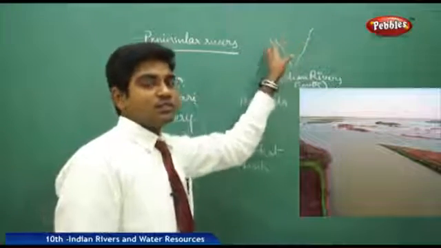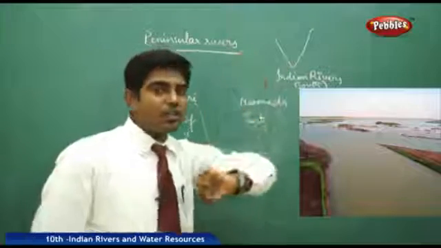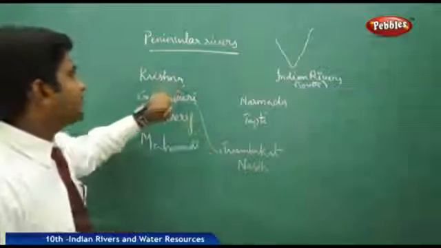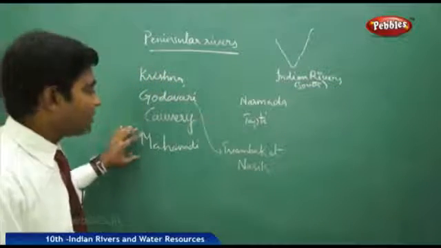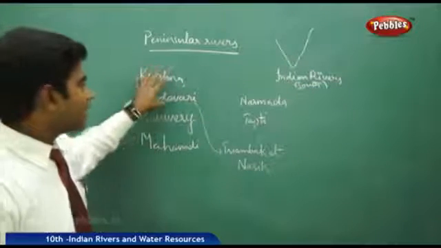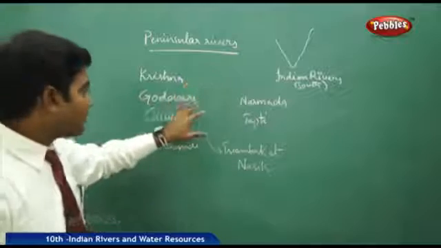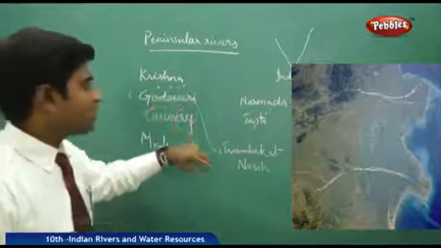They flow westwards and fall into the Arabian Sea. Now let us see the major rivers of peninsular India: Krishna, Godavari, Kaveri and the Mahanadi. Krishna and Godavari are the largest rivers, and when compared to them also, Godavari turns out to be the largest.